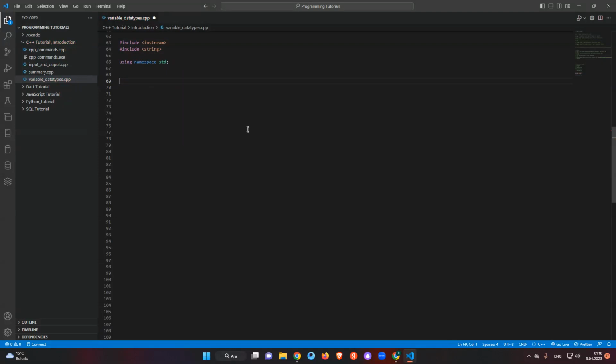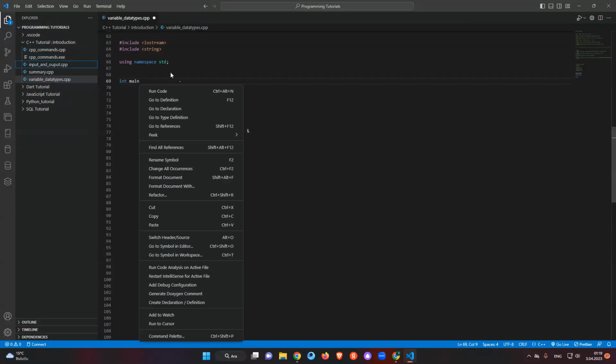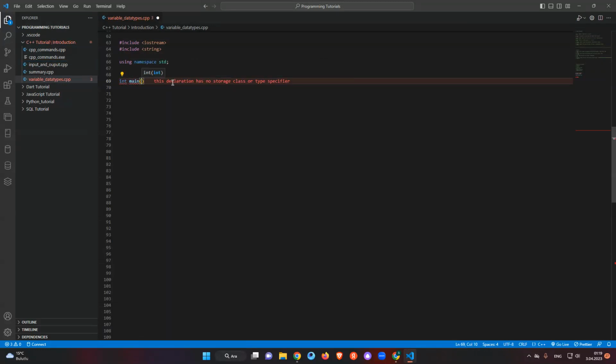Let's continue. We're going to create our function to call the operating system. We say int main, yeah, int main. It is an integer because we are calling the operating system with 1 or 0 in this case. If it is 0, everything is okay. If it is 1, there are some problems, okay? Anyway, don't think about it too much.